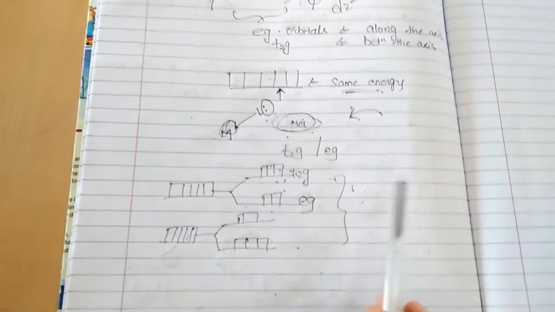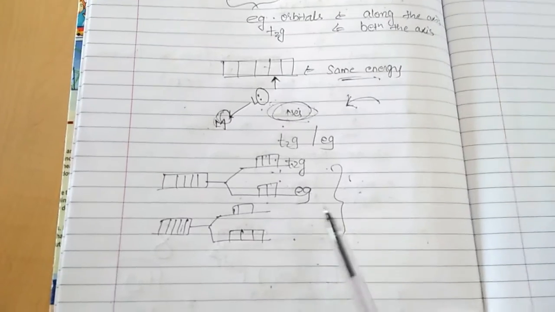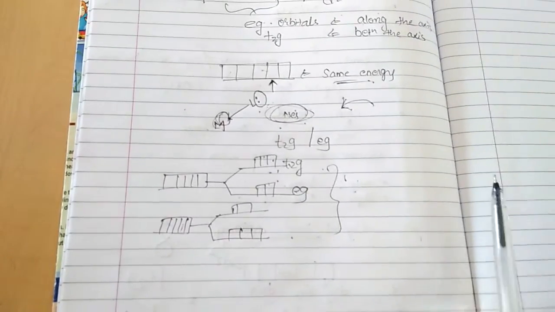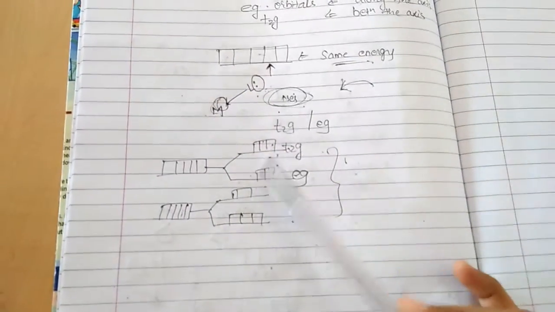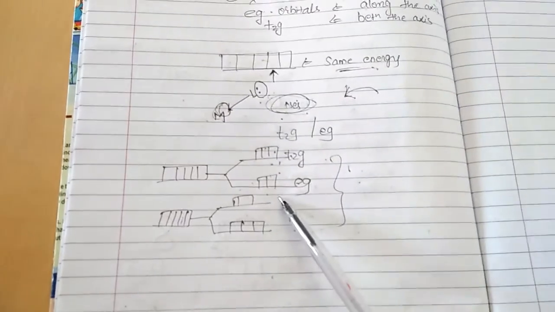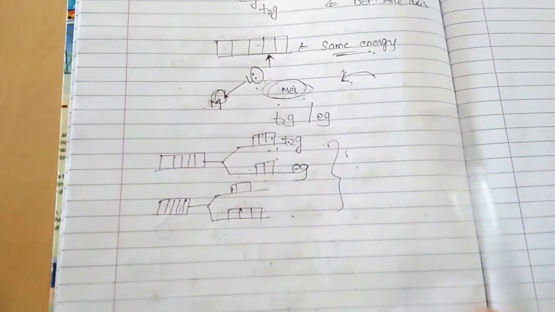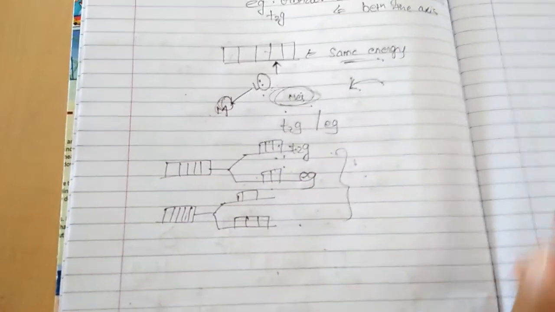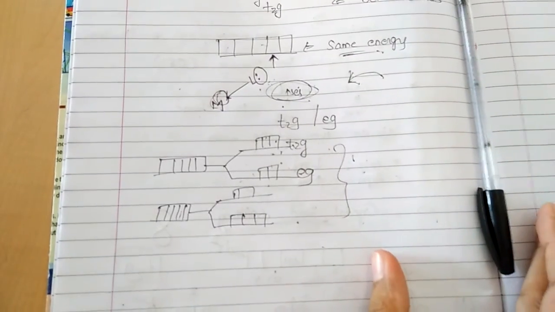Clear? In the next lecture, we'll learn about crystal field splitting in an octahedral field. So how this energy will change, why these T2G are upper and why these EGs are down, and what it means. So the rest of the things we'll learn in the next lecture.